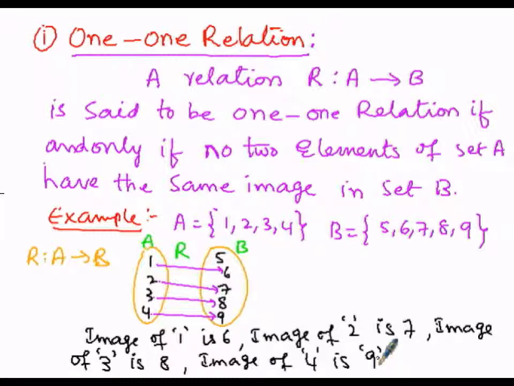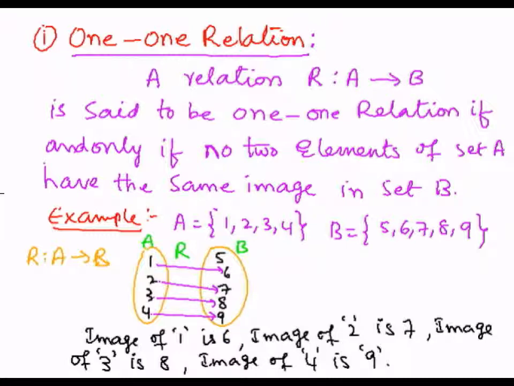From this it is concluded that one element of set A has a relationship with one element of set B, or in other words the image of one element is only one element in set B. In other words, no two elements of set A have the same image in set B. Therefore it comes under the relation called the 1 to 1.